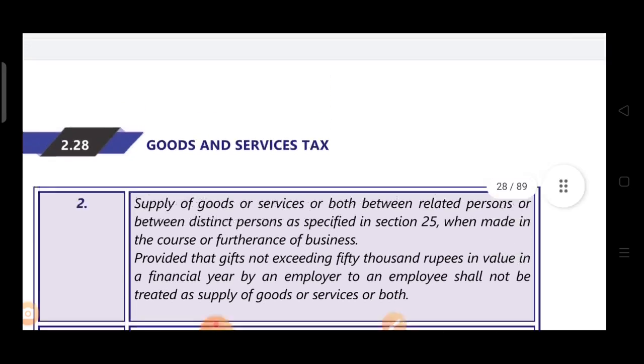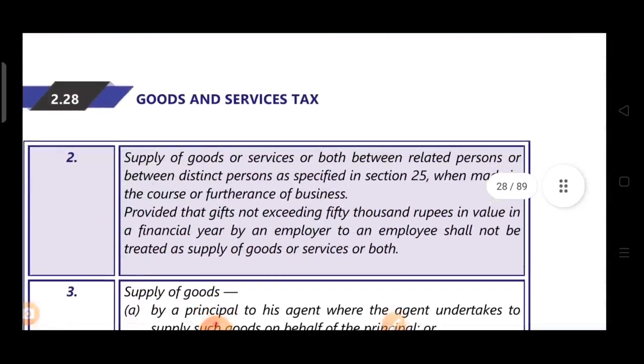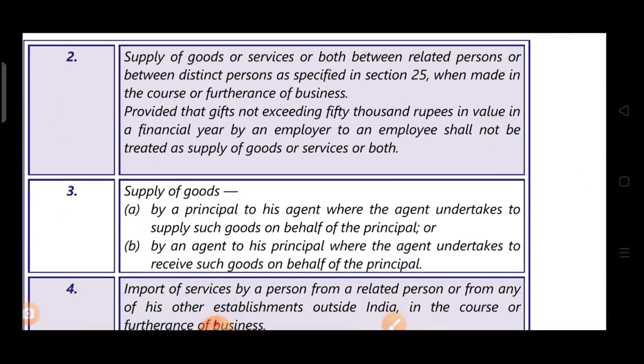But there is one exception to this. If the gift is given by the employer to the employee, and that gift is not exceeding 50,000, meaning the value of the gift is up to 50,000, so less than or equal to 50,000, that is exempted. It means if the gift value is less than or equal to 50,000, then that will not be treated as supply. But if the gift value exceeds 50,000, then it will be treated as supply. Provided that a gift not exceeding 50,000 by an employer to an employee shall not be treated as supply. So if it is up to 50,000, then no supply. If it exceeds 50,000, then it is supply.